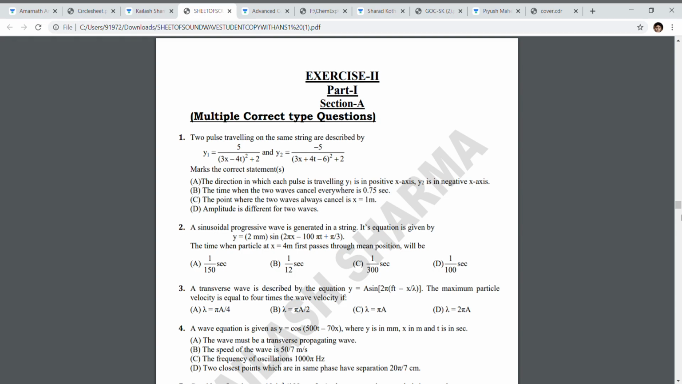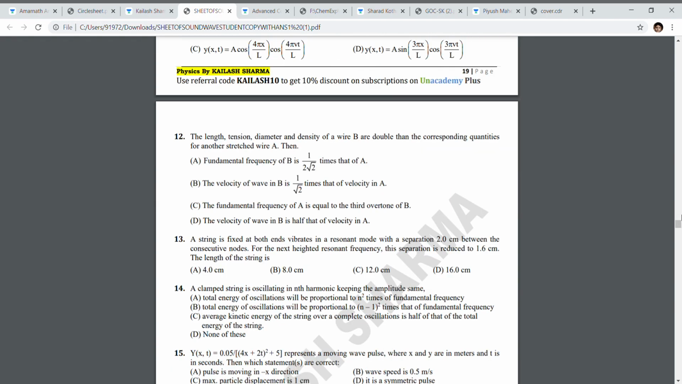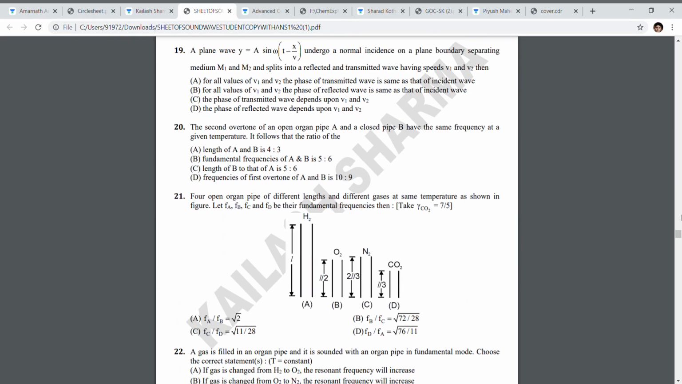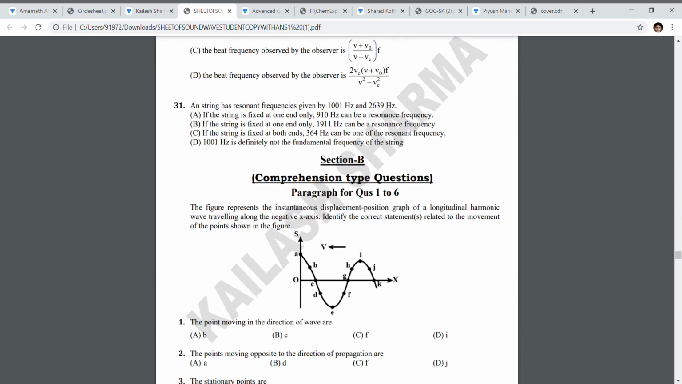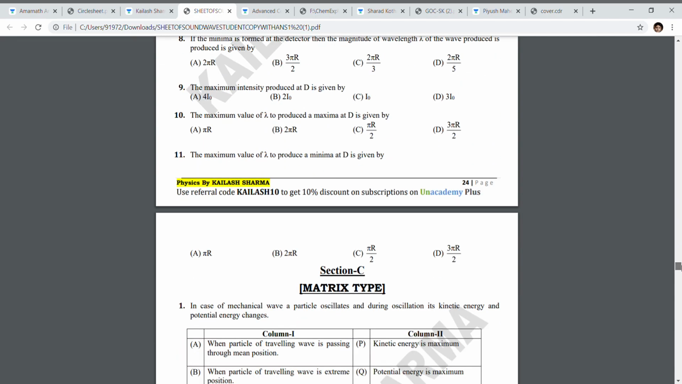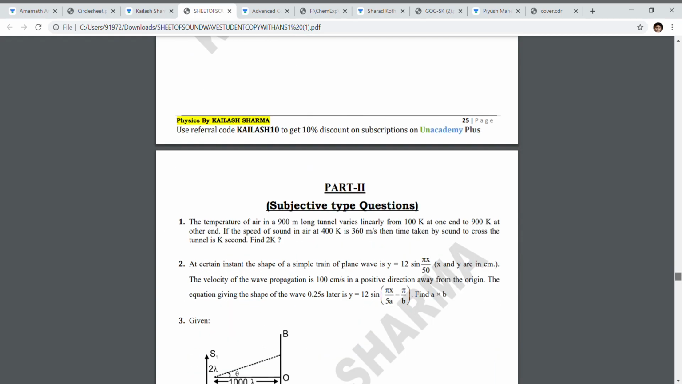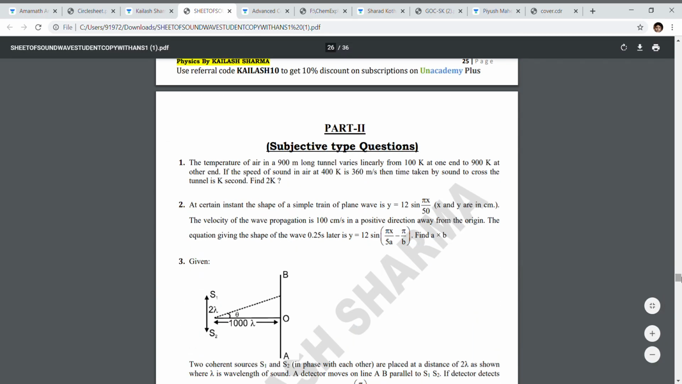First come MCQs. They are of advanced level. And then comes the comprehension type, which we can say is section B. It also covers every question which can be created. Then come matrix type questions. You can see matrix, and this is part 1.